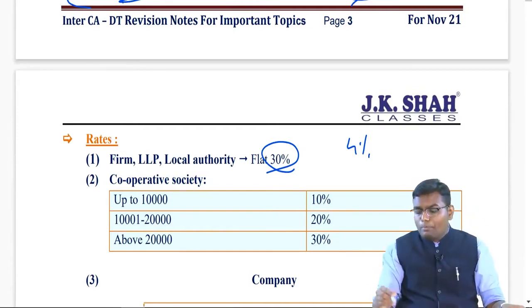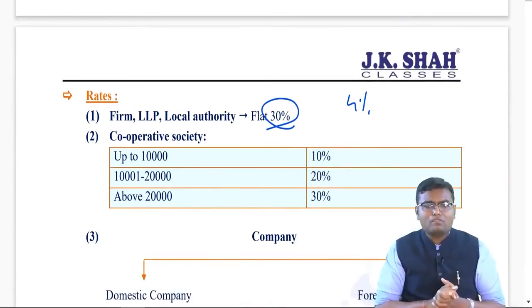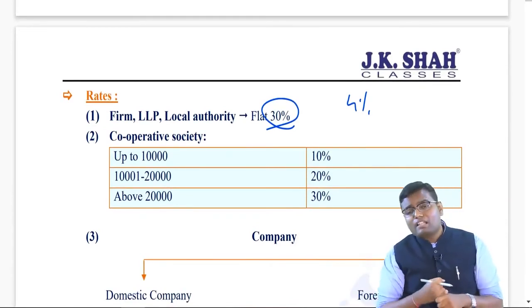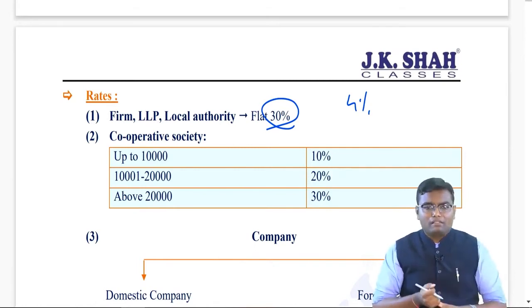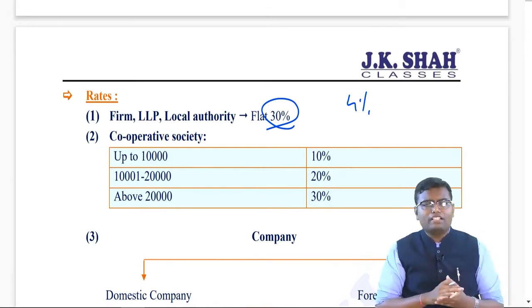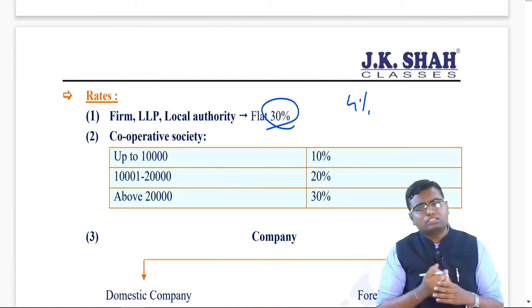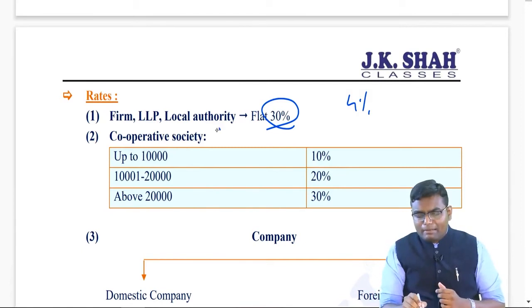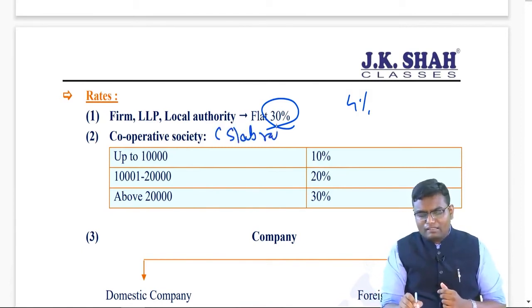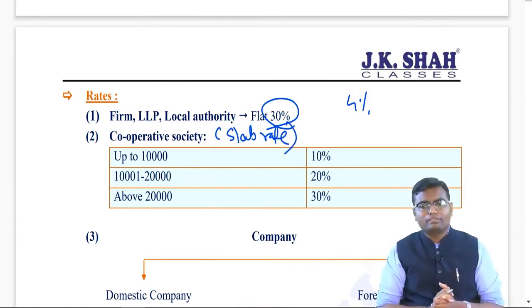But if you are a cooperative society, see, a cooperative society is basically covered under AOP, BOI. However, for a cooperative society, a different slab rate is applicable. Up to 10,000, 10%. 10,000 to 20,000, 20%, above 20,000 on the entire income, 30%. These are the slab rates which are applicable for a cooperative society. This is not the flat rate. This is what? Slab rate.